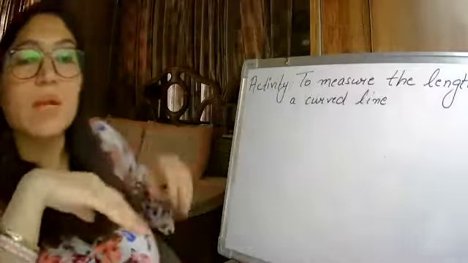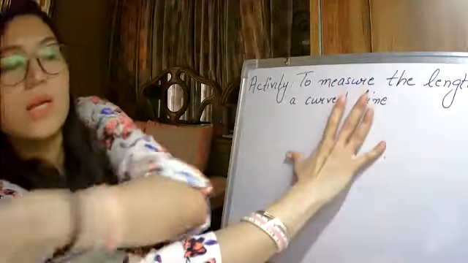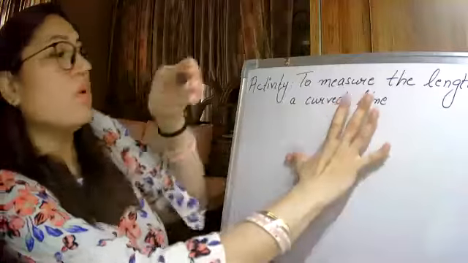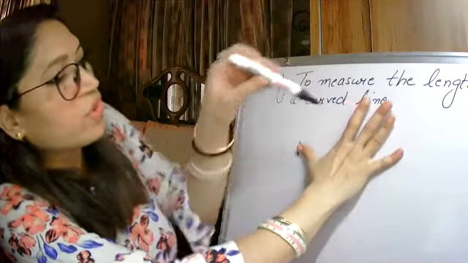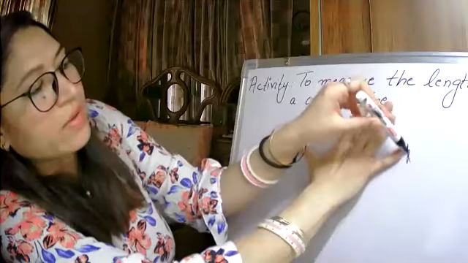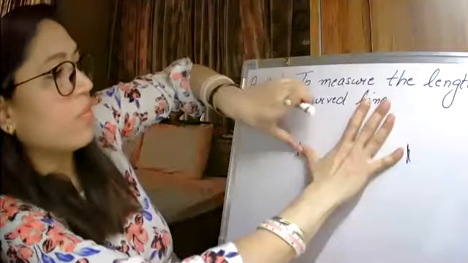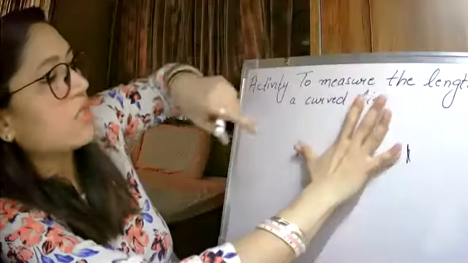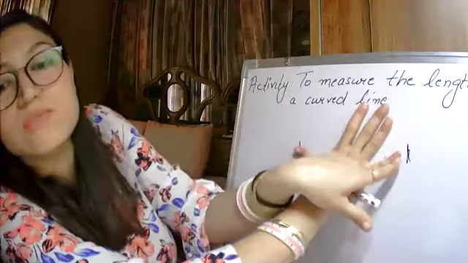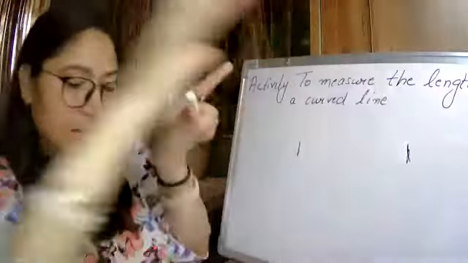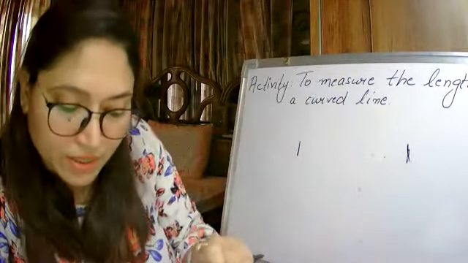You know what is a handspan? Okay, so this is a handspan. I'm repeating because you already know what your handspan is: the distance from your thumb to your little finger. So this is a handspan. Not from here to here, or here. Handspan means the full length of your hand from the thumb to the little finger. Clear? So you have to measure first with the handspan and then with the meter scale.